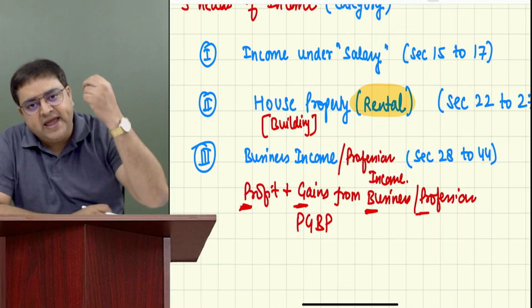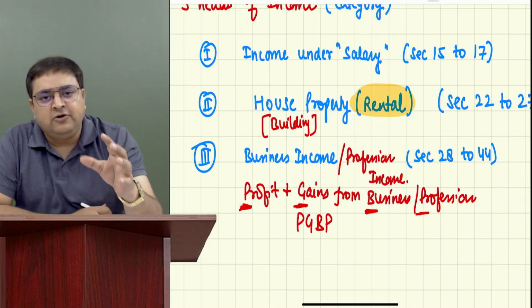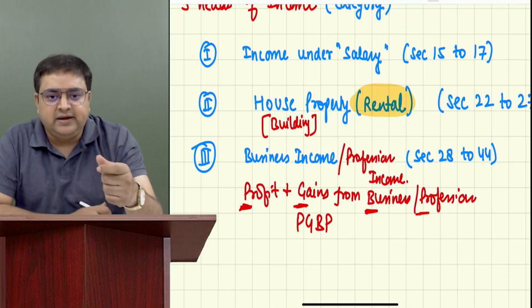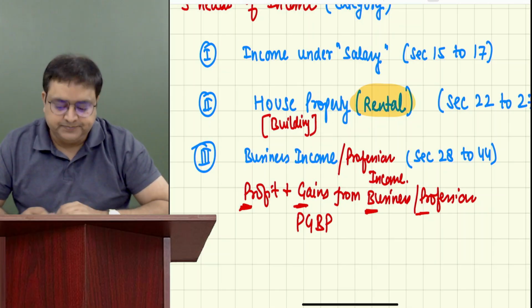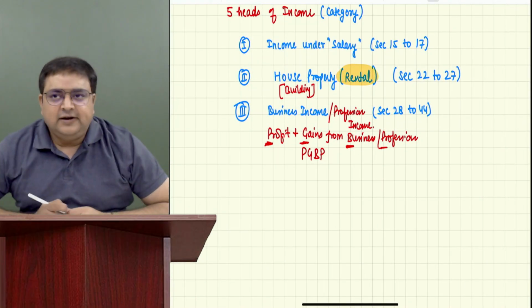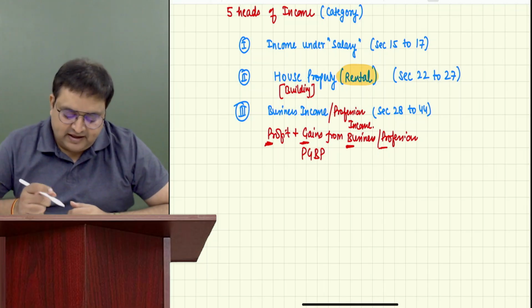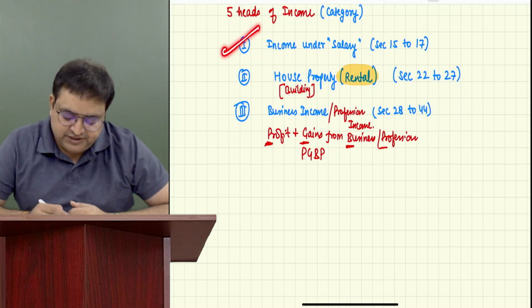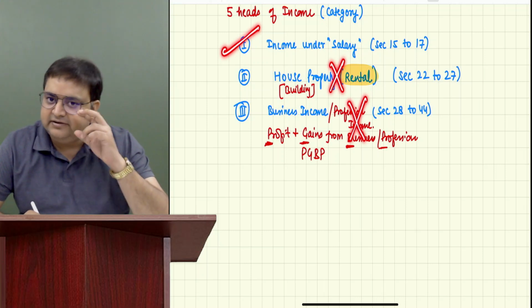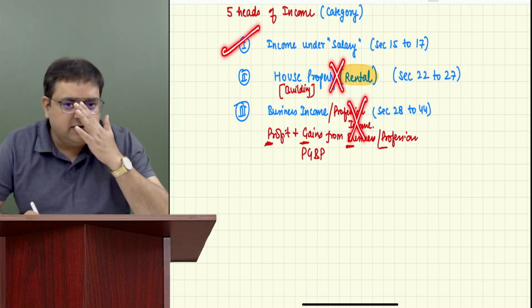It could be any building. It could be a residential building also. It could be a commercial building also. So whenever you get a rental income from a building, it is known as house property income. Okay. Now, is it possible? Let's say, for example, Srinidhi is having salary income. She is not having any house property. She is not having any business also. She is very much engaged in her salary job.